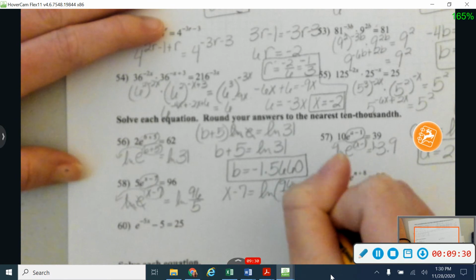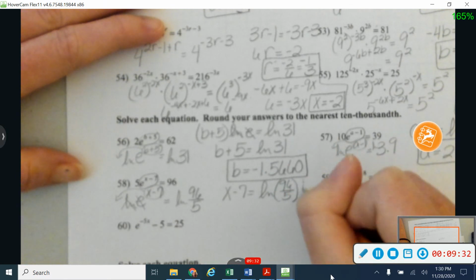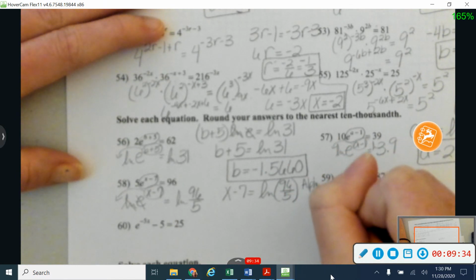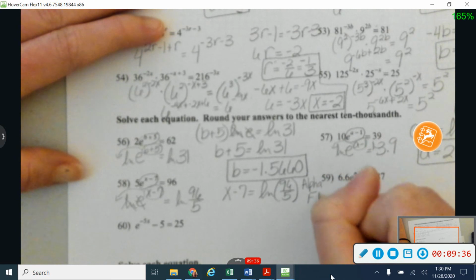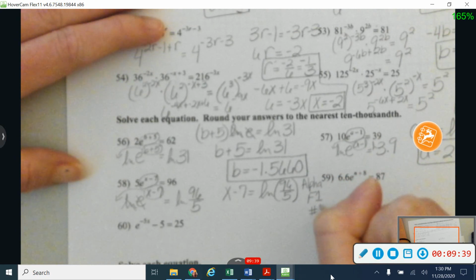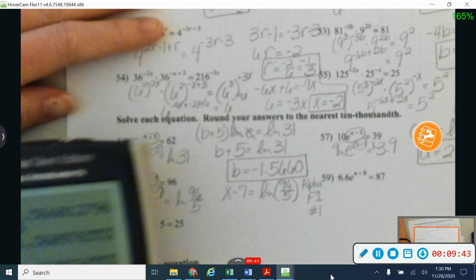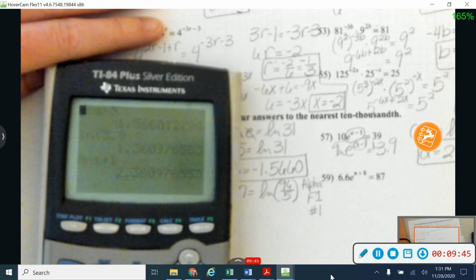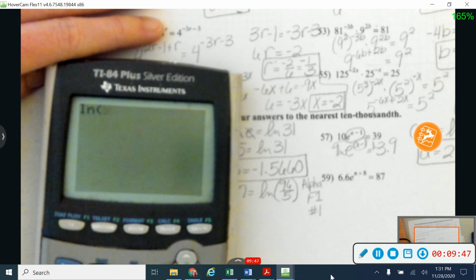96 divided by 5. If you want to use it, let me remind you that in your calculator, to enter that fraction, you can do alpha, f1, and number 1. It'll put that nice neat fraction in for you. You don't have to use it, but you can. Alright, so back in my calculator, I'm going to do the natural log of alpha, f1, number 1, and put in 96 over 5.